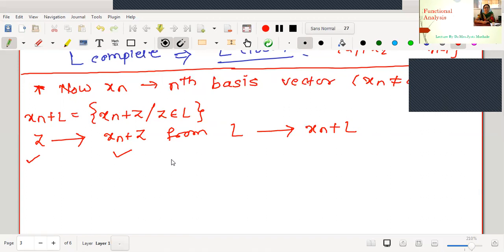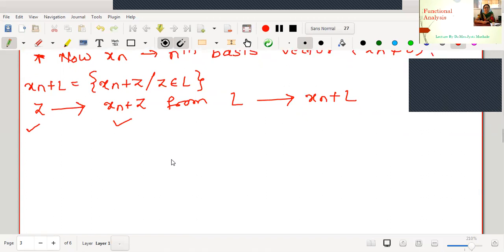One can very easily observe that this mapping is an isometry. Let me check. The mapping takes a vector z to x_n plus z, as we have defined.